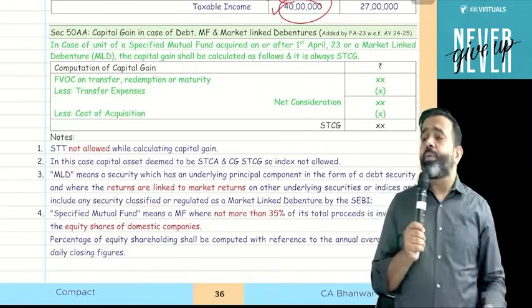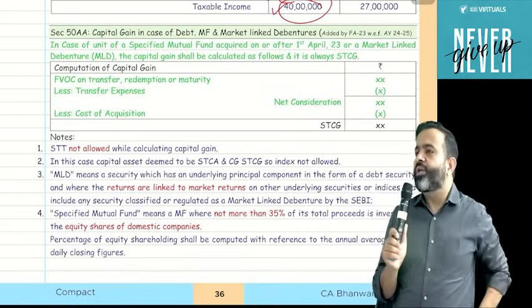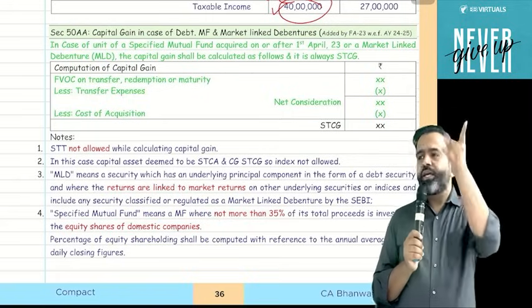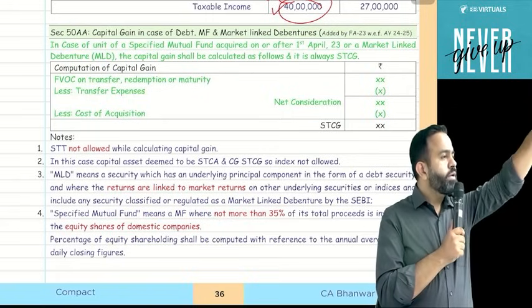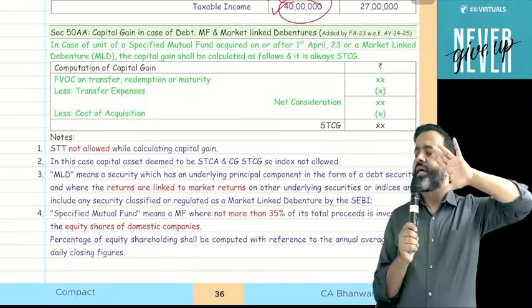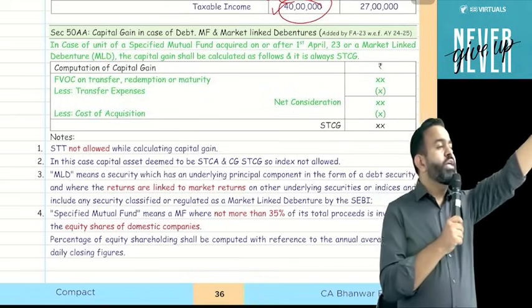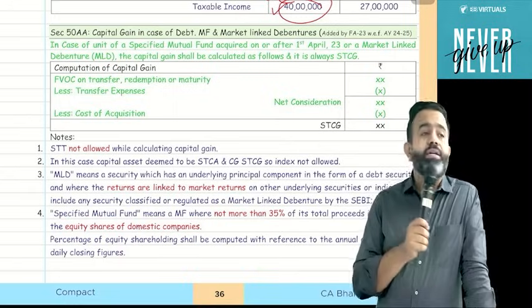So guys, if you remember, for equity oriented mutual fund there is a long term capital gain. The period of holding will be 1 year and it will be taxable under section 112A at the rate of 10% in excess of 1 lakh. And if there is a short term capital gain on equity oriented mutual fund, that will be taxable at the rate of 15% under section 111A.